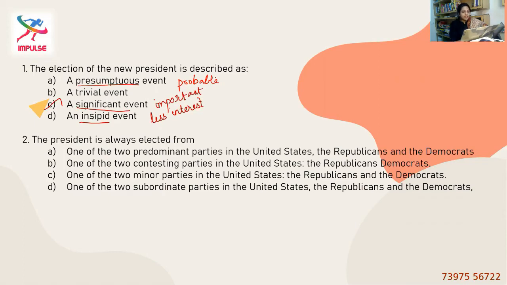Second question. The president is always elected from option A, one of the two predominant parties in the United States, the Republicans and the Democrats. One of the two contesting parties in the United States, the Republicans, okay. Now they're checking with the adjectives: predominant parties or contesting parties or minor parties or subordinate parties, because the second half of the sentence is the same in all four options.